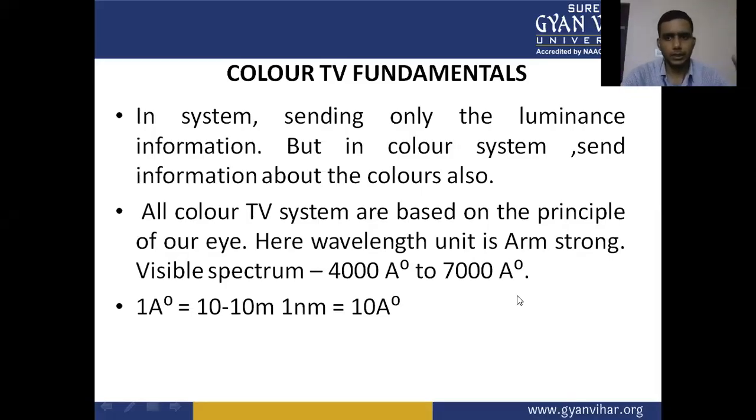In a monochrome TV system, only the luminance information is sent, but in the color system, information about the colors is also sent with the luminance signal.